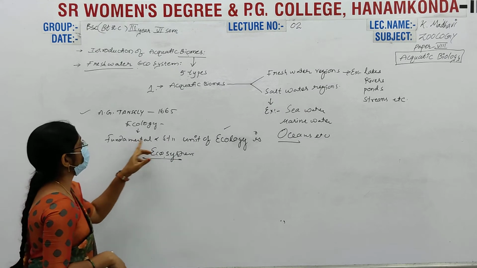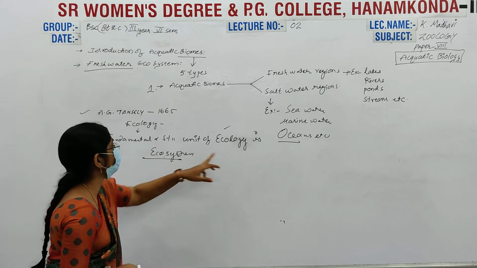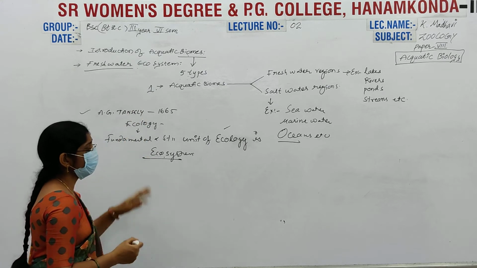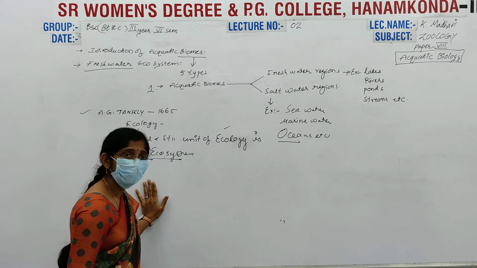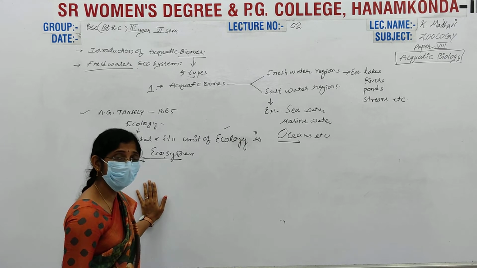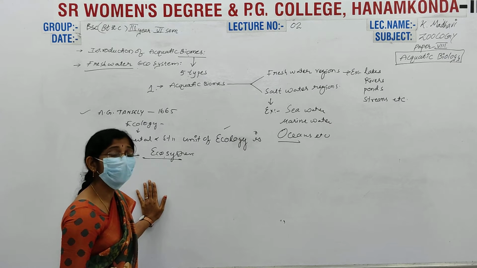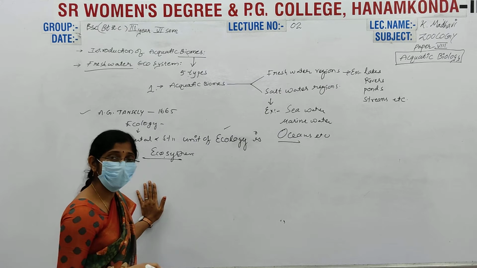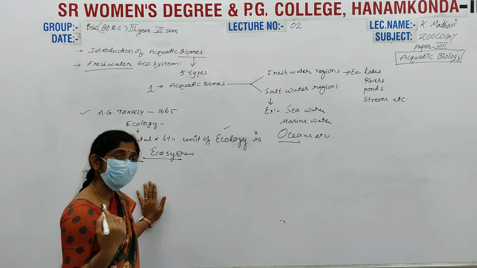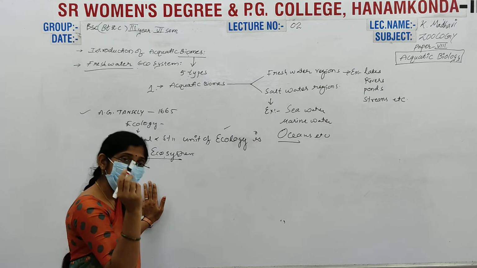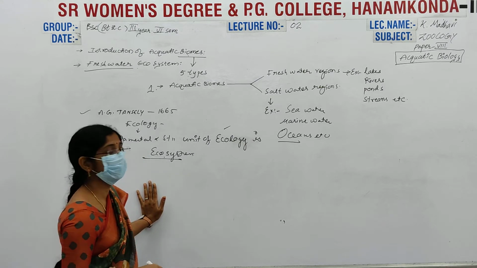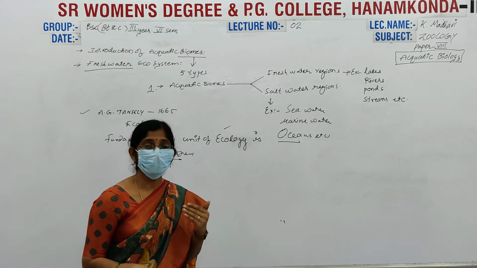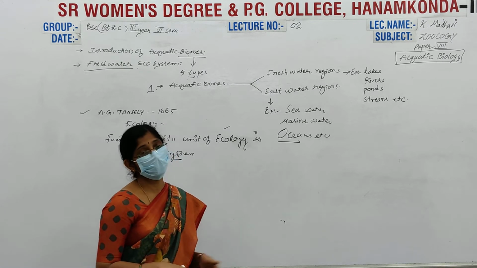Okay, slowly we enter into this freshwater ecosystem. Another scientist, Odum, also gave a definition of the ecosystem. He gave the definition that the fundamental, structural, and functional unit of ecology is the ecosystem. Structural, functional, and fundamental. Here, Odum gave the definition.